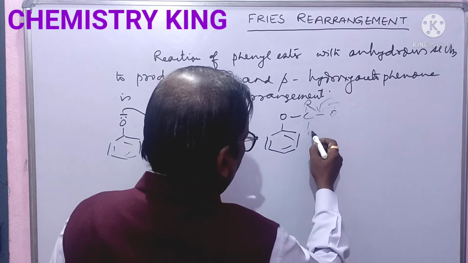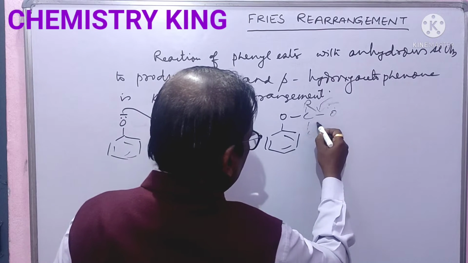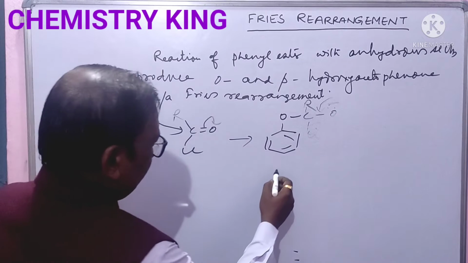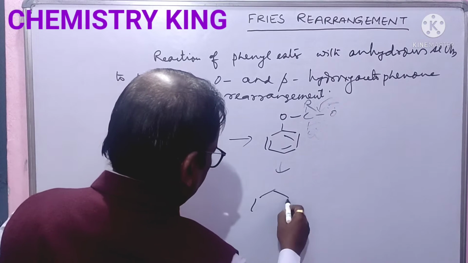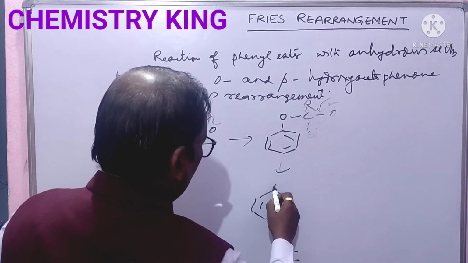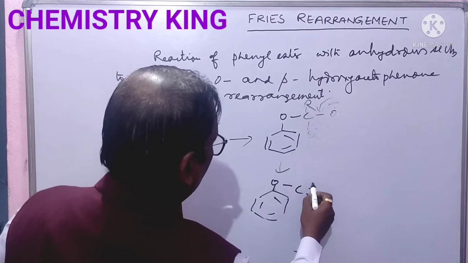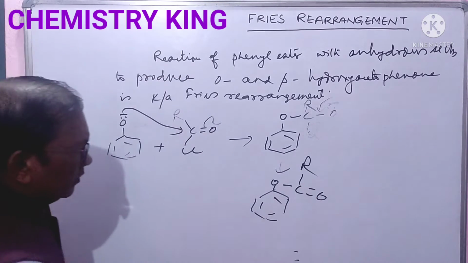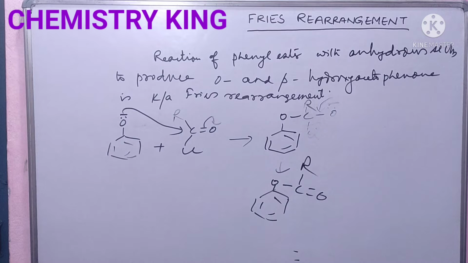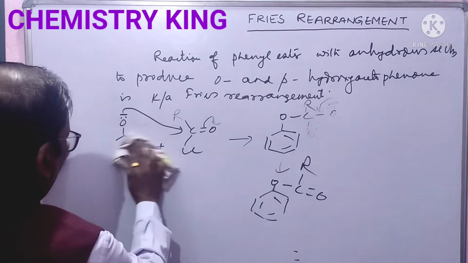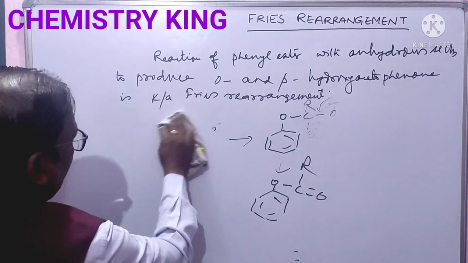Further, it will come back and this Cl will be eliminated and you will get OC double bond O R. It is phenyl ester. This is the mechanism of preparation of phenyl ester.